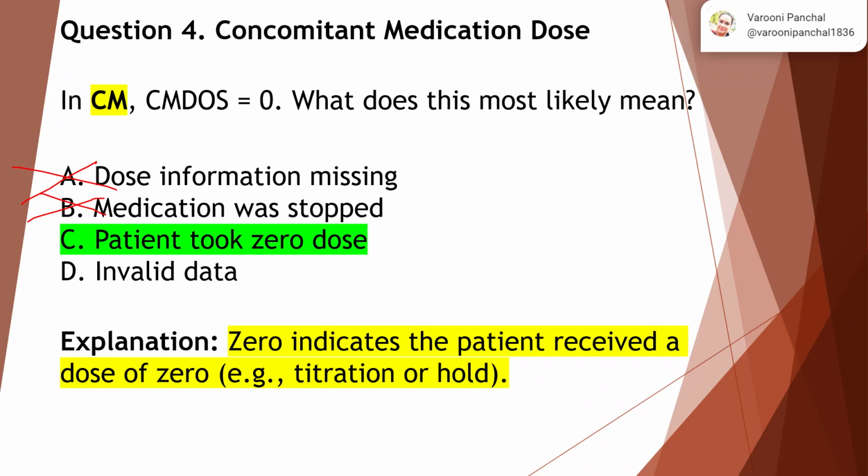Invalid data. Absolutely not. 0 is not invalid data, in fact 0 is a very valid and meaningful value. So this is not the right answer. So the correct answer is patient took 0 dose. So correct answer is C. 0 indicates the patient received a dose of 0. For example, say titration or hold, right? So there could be such kinds of scenarios.